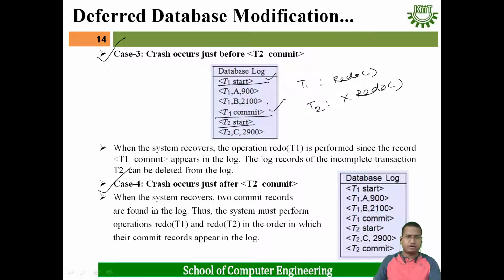Then case 4: the crash occurs just after T2 commit. Here T1 start is there, T1 commit is there, T2 start is there, T2 commit is there. That means redo will happen for both T1 and T2 in this case. These are the 4 cases of how the database will be modified. Deferred database modification is what we have discussed.